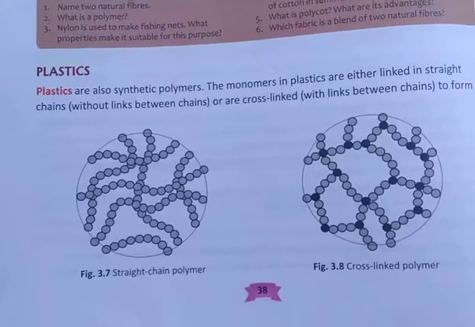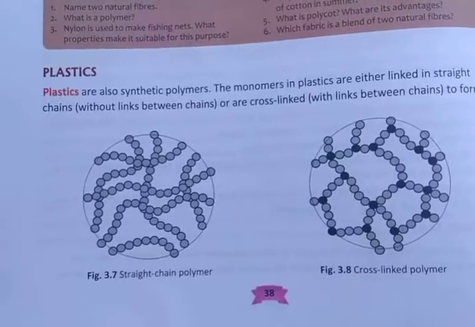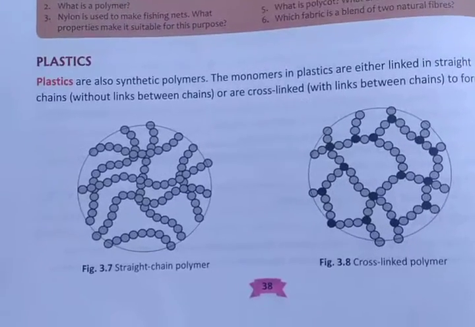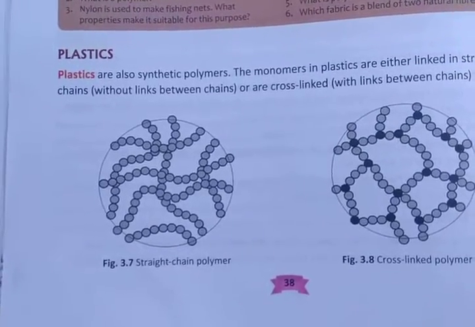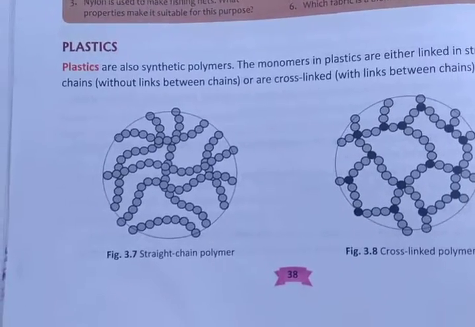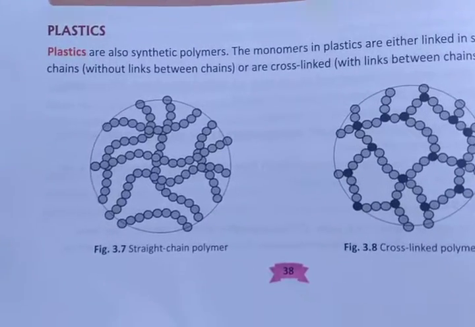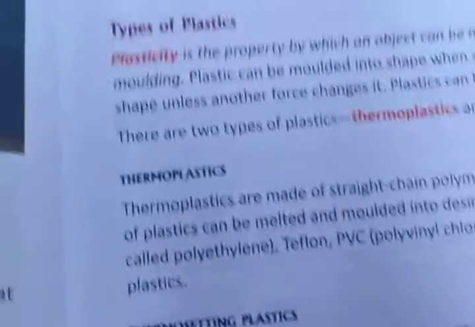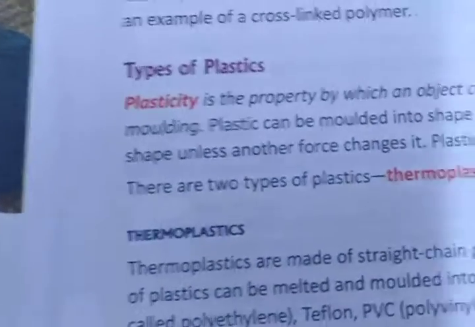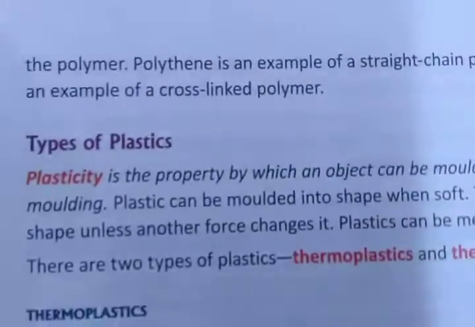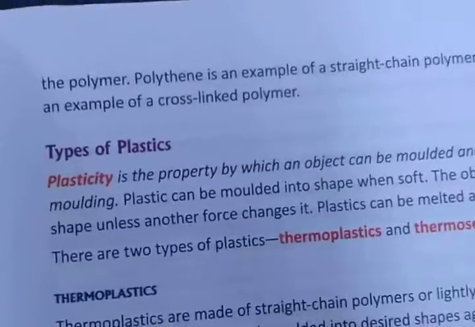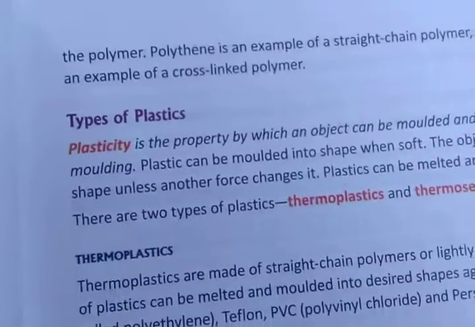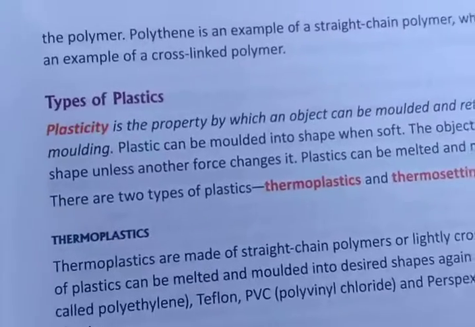Are you seeing what is written? Plastics are also synthetic polymers. The monomers in plastics are either linked in a straight chain without links between the chains, or are cross-linked with links between the chains to form a polymer. Polythene is an example of a straight chain polymer. You can see here that vulcanized rubber is an example of a cross-linked polymer.